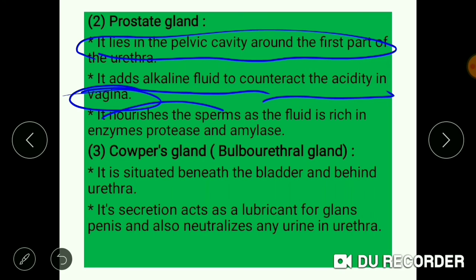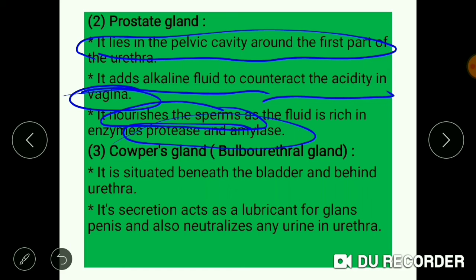It also nourishes the sperm as it is rich in enzymes like protease and amylase. So the two major functions of the prostate gland are to provide alkaline fluid to neutralize the acidity in the female vagina during copulation as well as to provide nourishment to the sperm.